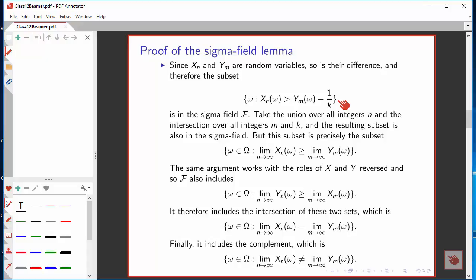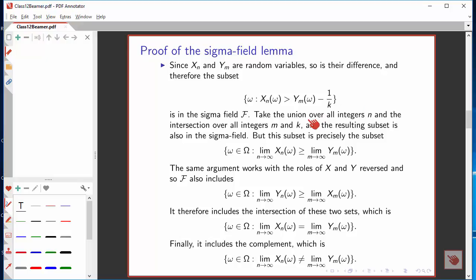Now let's take the union of this over all integers n. That is, we're looking at the values of omega for which this is true for any n, and take the intersection over integers y, m, and k. That is, we're considering the case where some x sub n is bigger than this for all the y sub m and all values of k. That is, we're subtracting it off an arbitrarily small number.